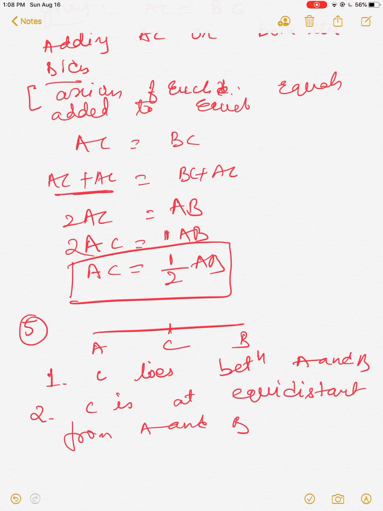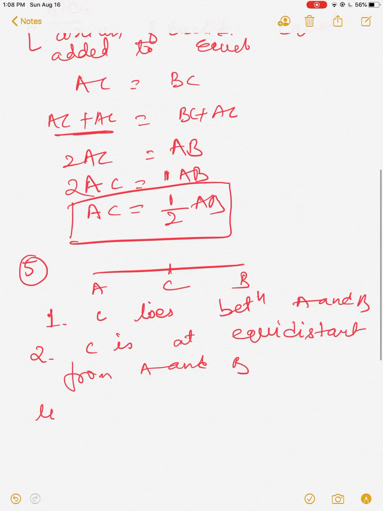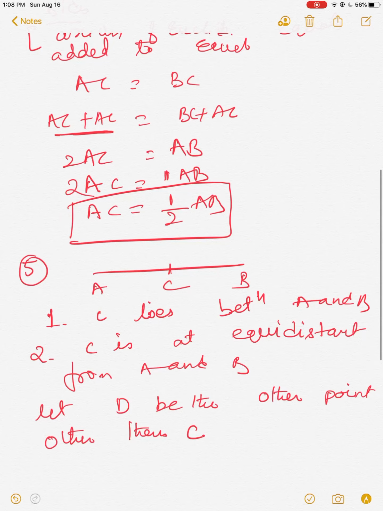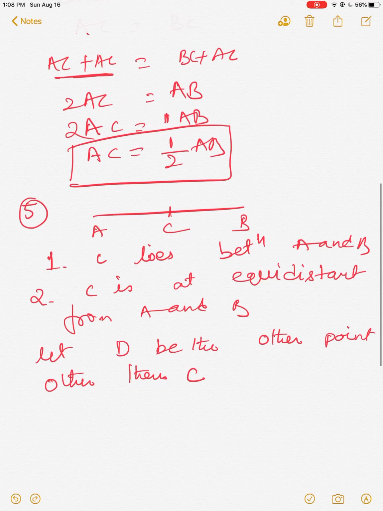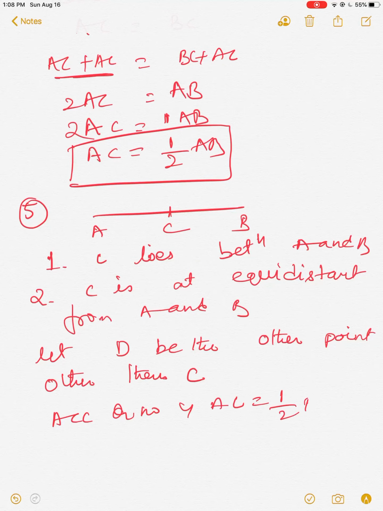Okay. So supposing, let D be any other point other than C. Now in such case, according to question number 4, we already have AC is equal to half AB.